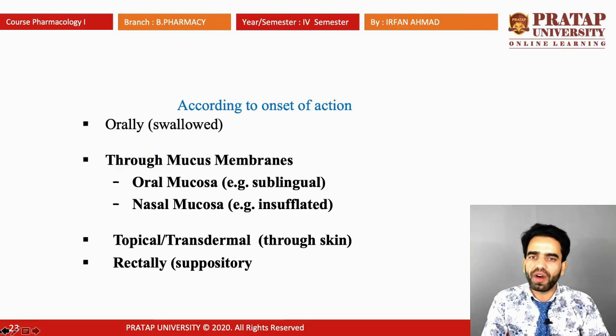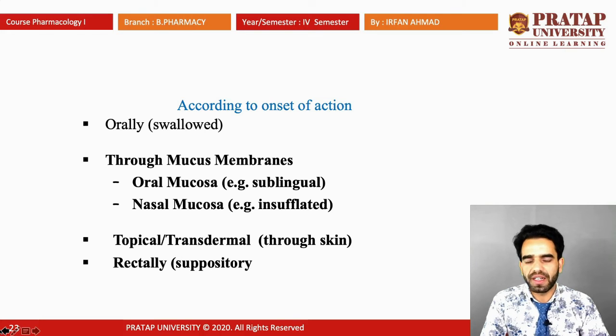Now according to onset of action, when the action will start, there are different dosage forms. One is oral, which are swallowed. Second is through mucous membranes, which enter the body through mucous membranes. For example, oral mucosa, an example is sublingual tablets; nasal mucosa, an example is insufflated powders.